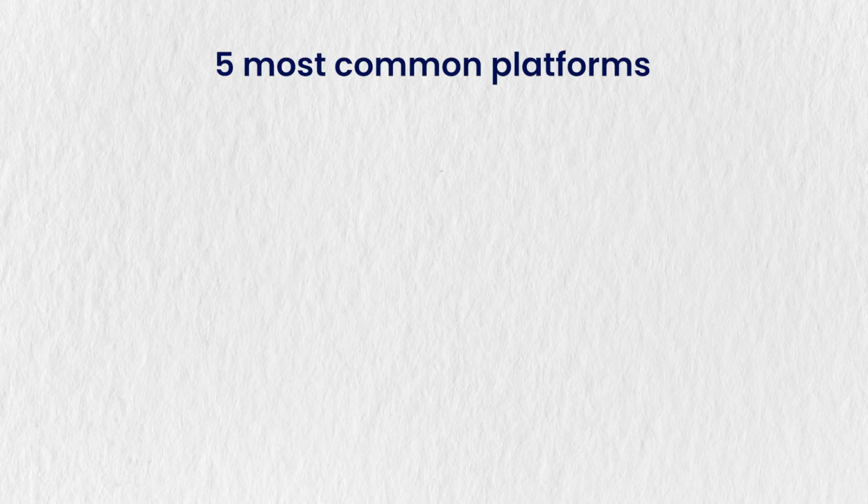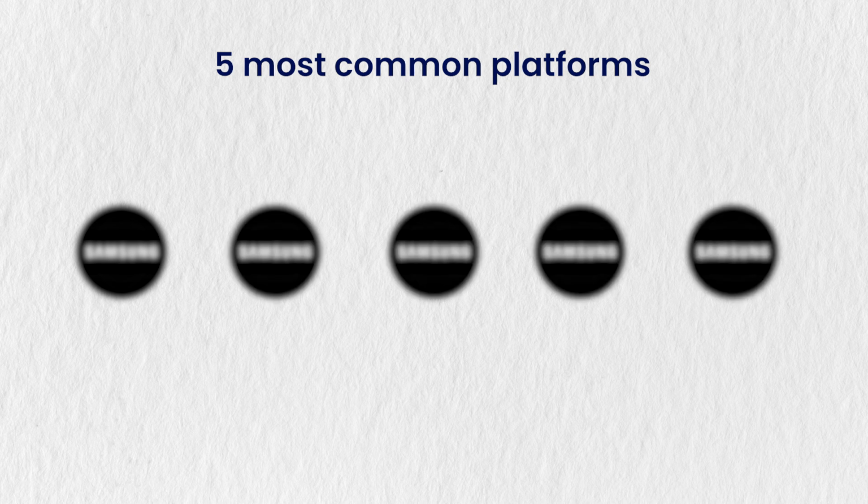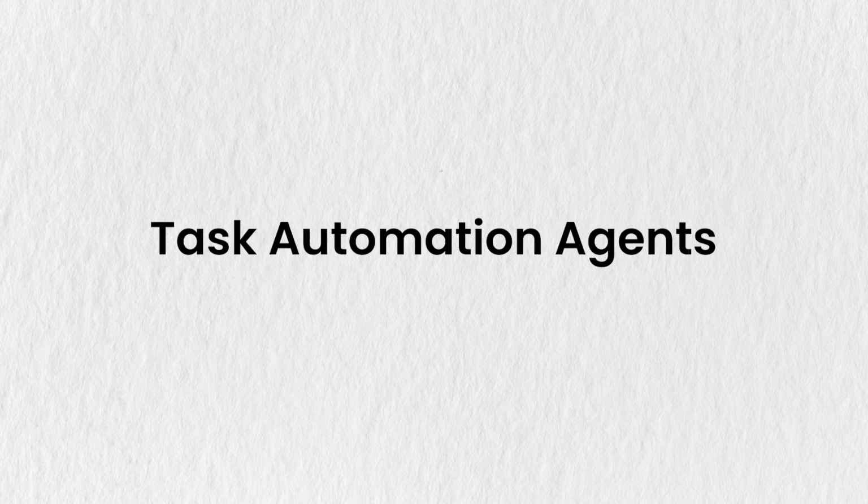So there are different types of tools that are used for building different types of AI agents. Now I'm taking only the 5 most common platforms that are in demand right now, and you can learn those platforms and build AI agents. Now the first type of AI agents are generally task automation agents. So let's start from the very simple.